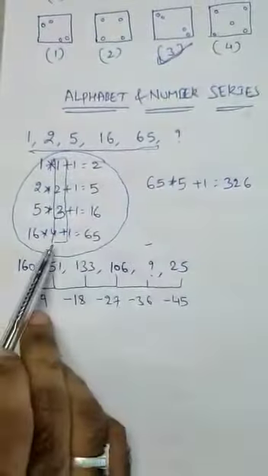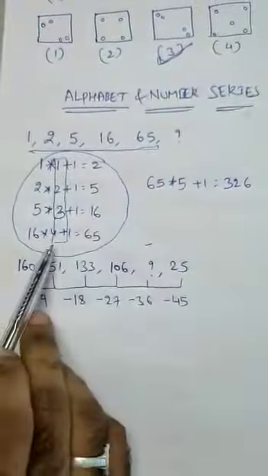Okay, so next take another simple example. They gave the question like 160, 151, 133, 106, question mark, and 25. So here we are subtracting 9, then subtracting 18, and we get 133, and again 27, 36 and so on. How are we getting this?